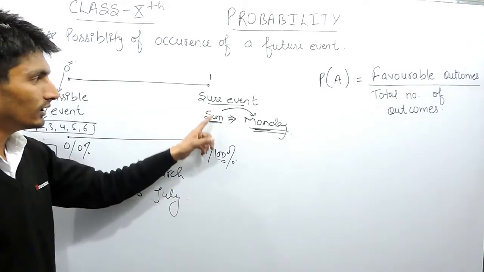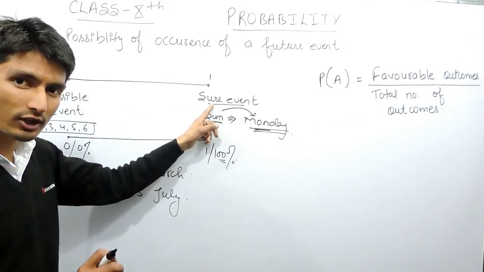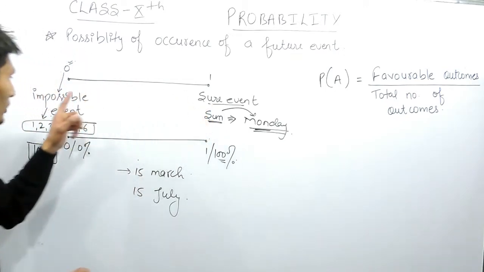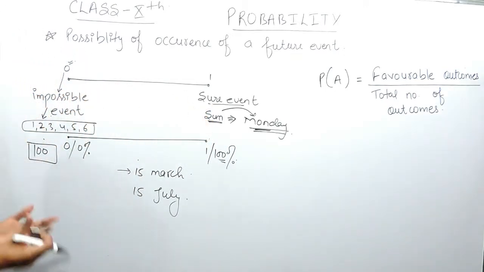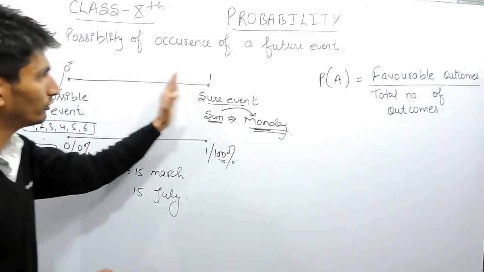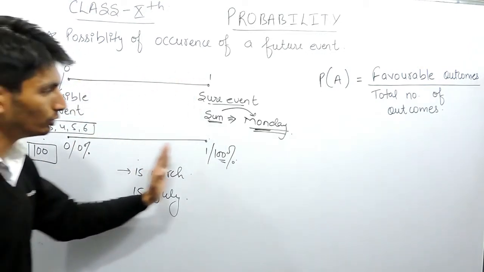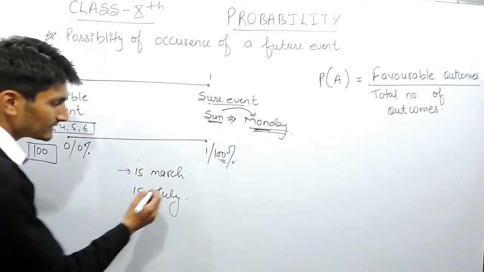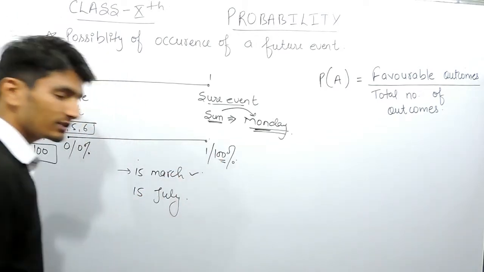You are not sure about... you are not 100% sure that this is going to happen, and you are not 0% sure that this is not going to happen. So in this case, the probability will lie from 0 to 1, or you can say from 0% to 100%. This is the first example.